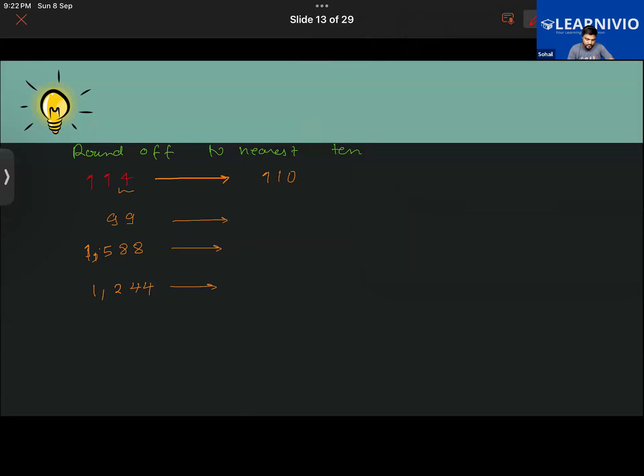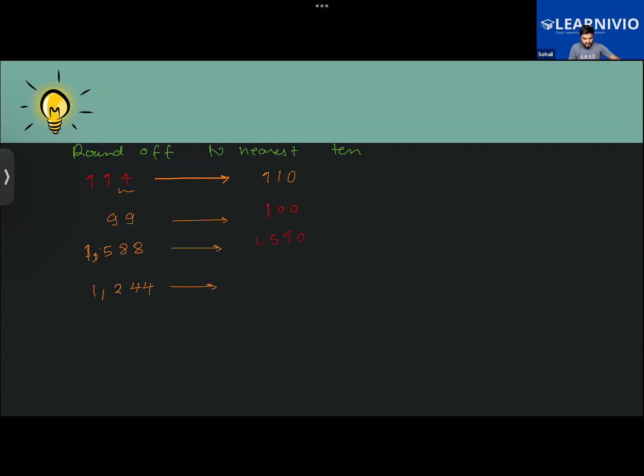99 will be 100. 1588 will be 1590. Good. And 1244 will be 1240. Very good. So I hope you guys have understood this.